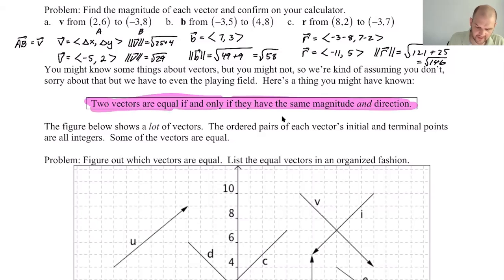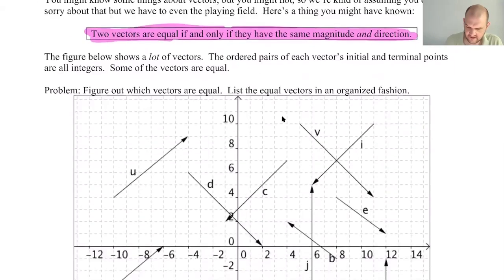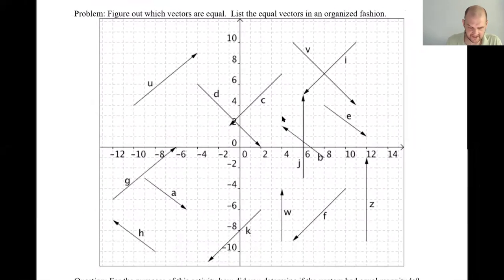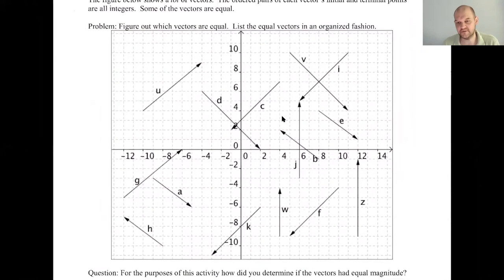So you might think you're looking at a lot of vectors, but in fact, you might be looking at the same vector multiple times, right? If a vector says move 1 to the right and 2 up, every time you see that vector, it's actually the same vector. It can be used all over the place. They're omnipresent or whatever. So this picture has a lot of vectors, but fewer than you think, because a lot of them are actually the same. So let's go hunting.